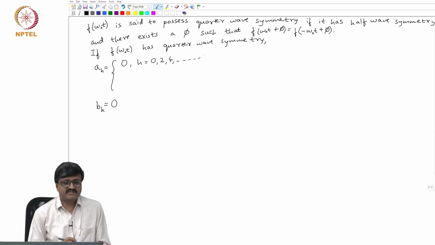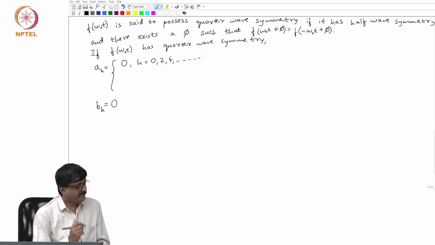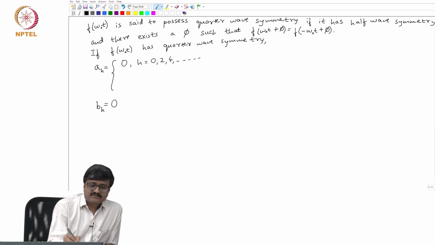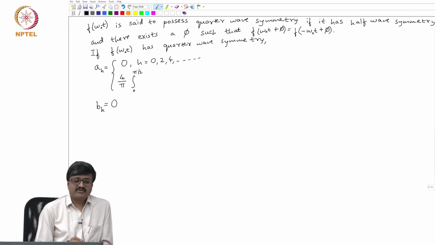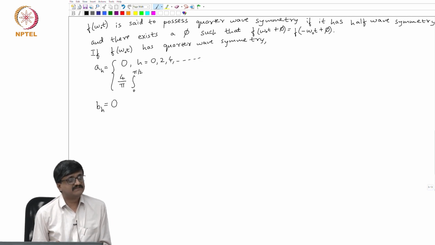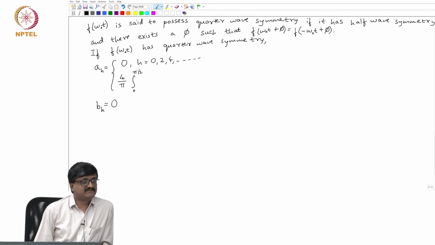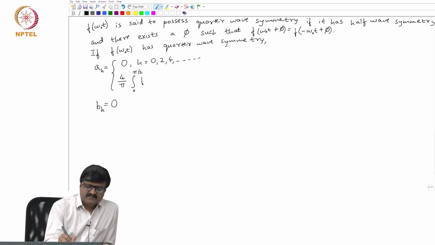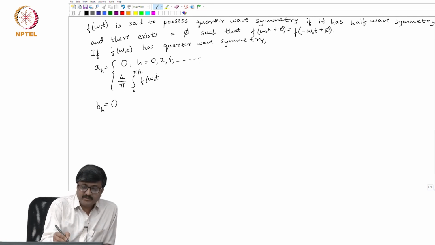The simplification is that I have to integrate over only quarter cycle. So, it is 4 by pi integral 0 to pi by 2 of f of omega o t plus phi.